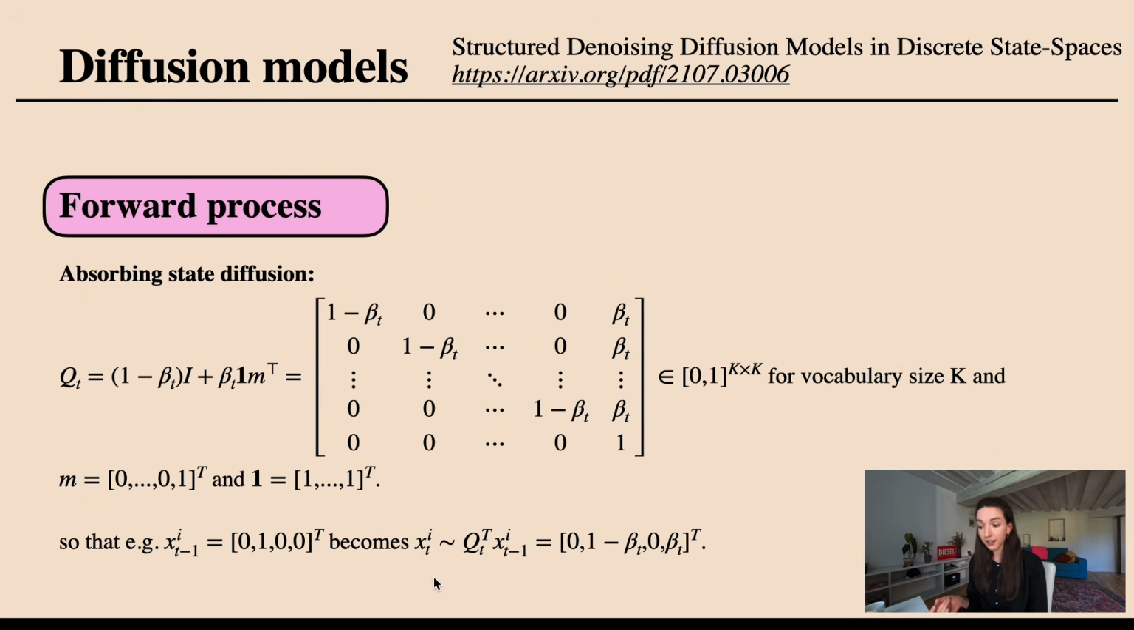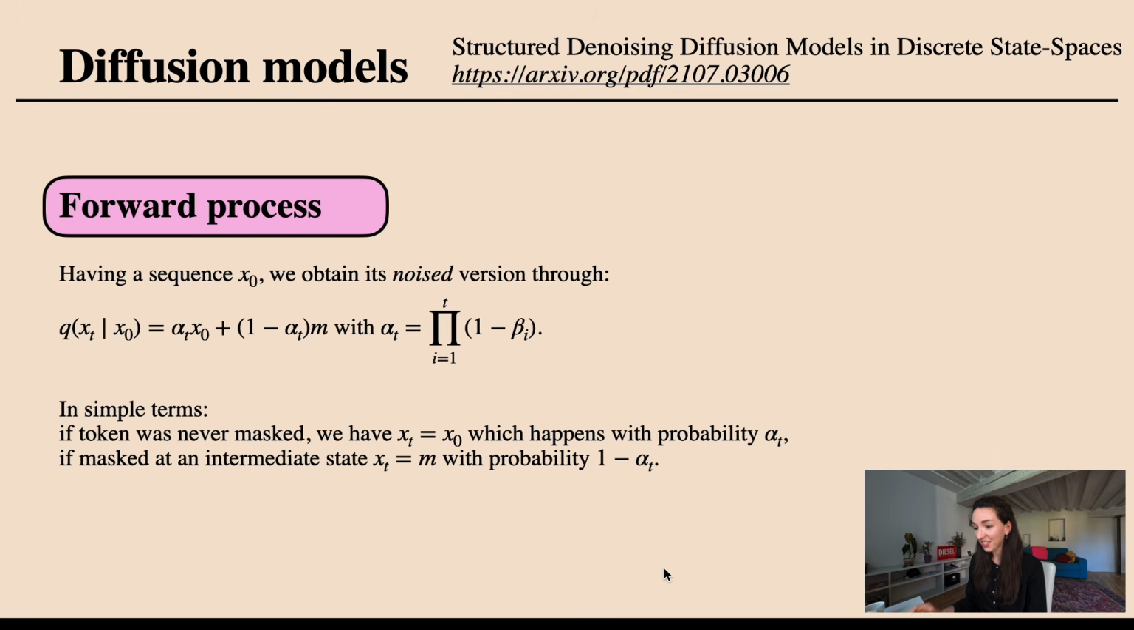Then x_t^i is sampled from a probability vector given by Q applied to x_{t-1}^i, which amounts to, as I said, with probability 1 minus beta_t we stay where we are, so we remain the exact same token that we had, or with probability beta_t we mask ourselves, so we shift to the one-hot encoding of the mask token. We can then also write down the direct distribution for x_t conditional on our initial, correct, uncorrupted sequence, which is written down as